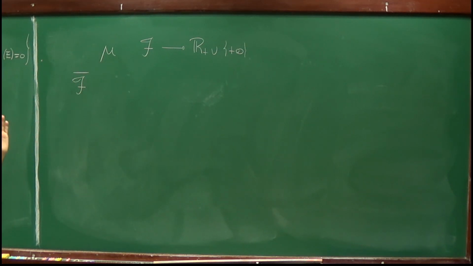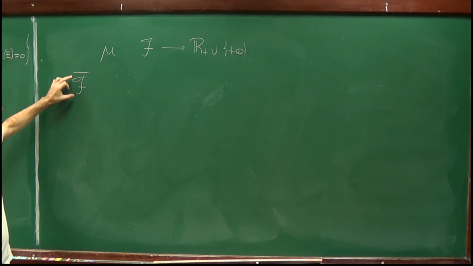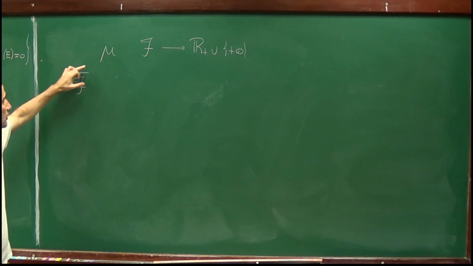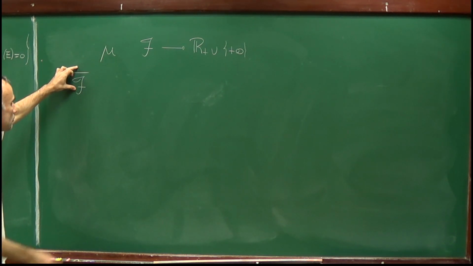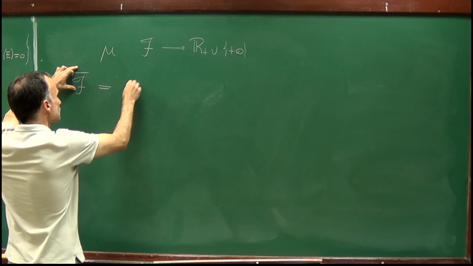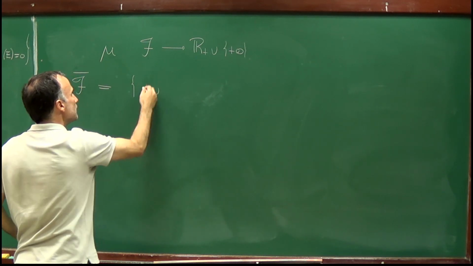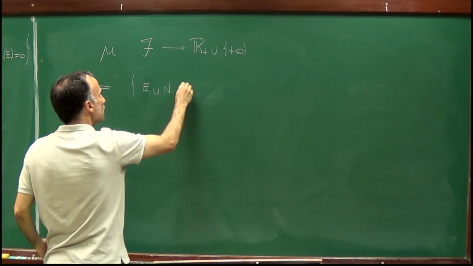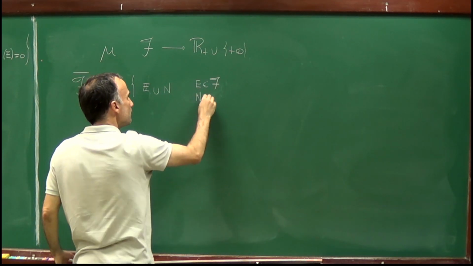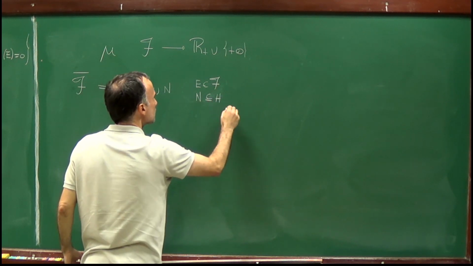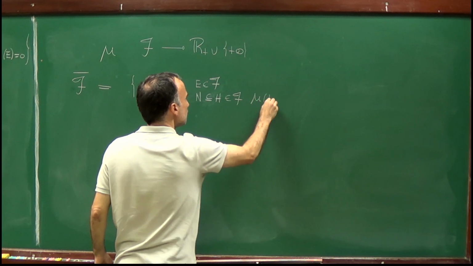I just want to observe, and this is an important observation, that this sigma algebra depends on mu, right? Its definition is the sets which can be written as E union N, where E is an element of the sigma algebra, N is contained in H, in which H is an element of the sigma algebra which has measure 0.